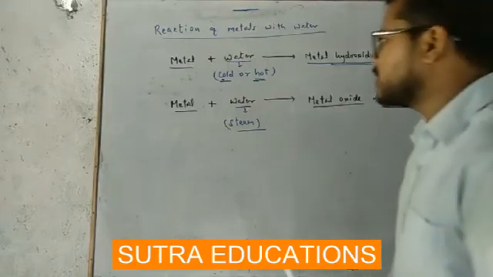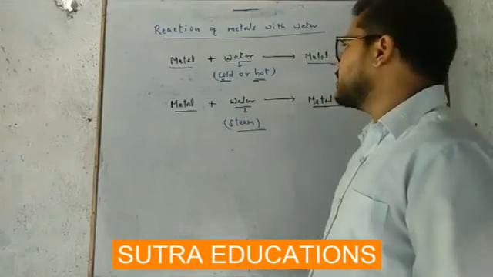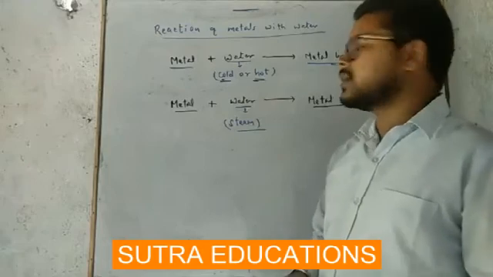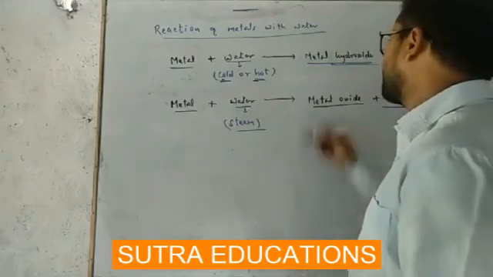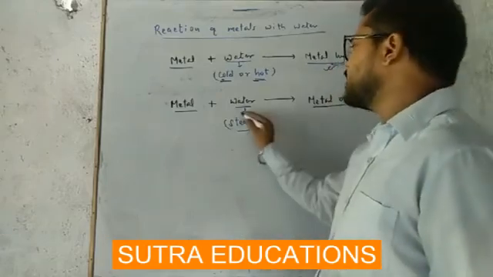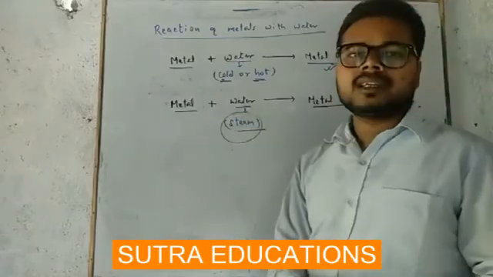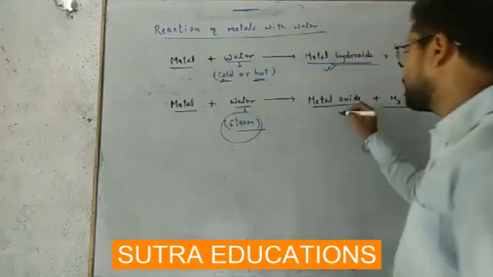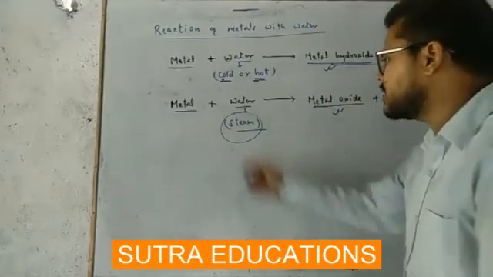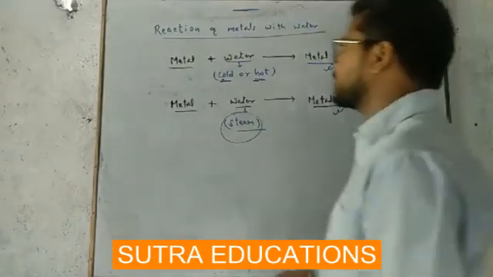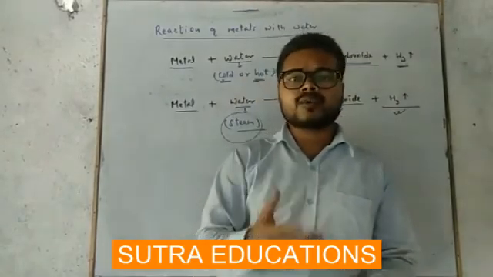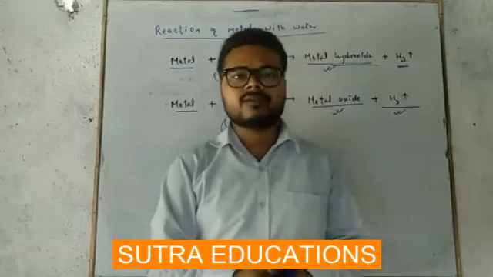So the difference you are getting: when a metal reacts with water, even if it is cold water or hot water, it is going to produce metal hydroxide. But when a metal reacts with steam, it is going to form metal oxide, not metal hydroxide, and hydrogen gas will be produced again. Now we will discuss reaction of most of the metals with water one by one.